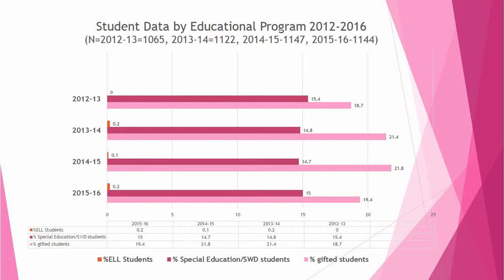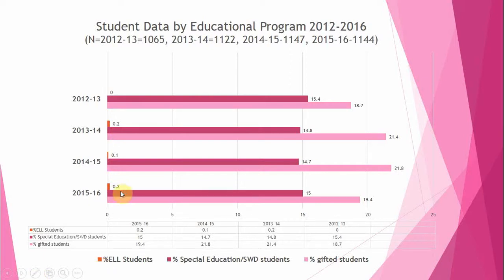And here is a breakdown of the past 4 years of our ELL students, which are English language learners, special ed students or students with disabilities, and gifted students. You can see here we have a very small population of ELL students. In this first year we had 0. The next years we had 0.2%, 0.1%, and 0.2%.